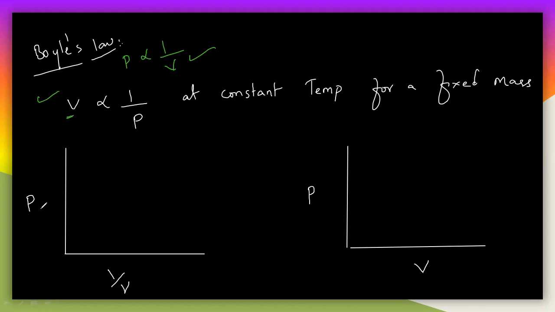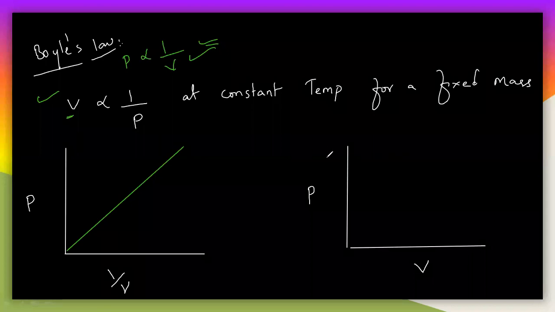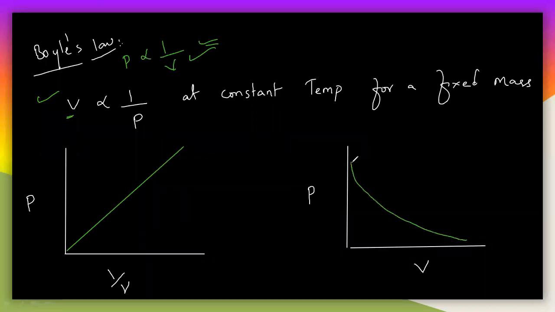So if you draw the graph of P versus 1 by P, you will definitely get a straight line like this. This is the graph here. Now let us say instead of 1 by V, I plot P versus V directly. Then they are inversely related to each other, so the graph will not be a straight line. So how does the graph come? You will have a graph like this. This is the inverse relation graph, and the other is the direct relation graph. So this is Boyle's law here.